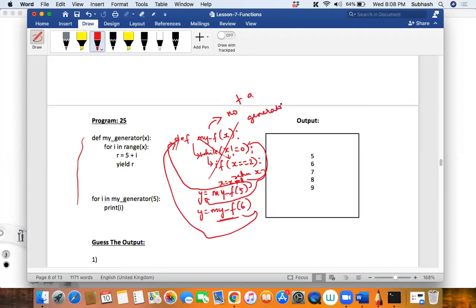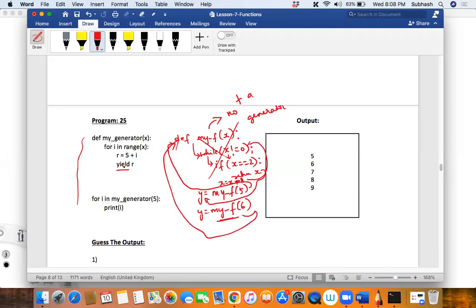All these days we have been using functions, and they are all not generator functions. Then how is a generator function different from a normal function? The only extra thing is that in a generator function we use the keyword yield. If you see any function that contains yield, it means this function is a generator function.